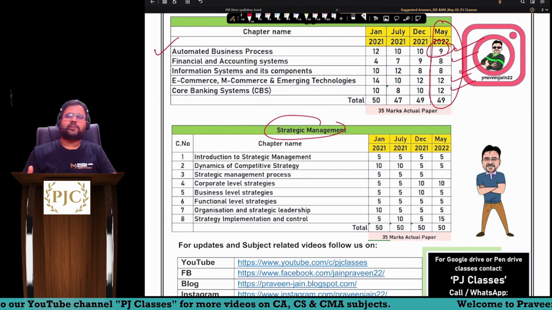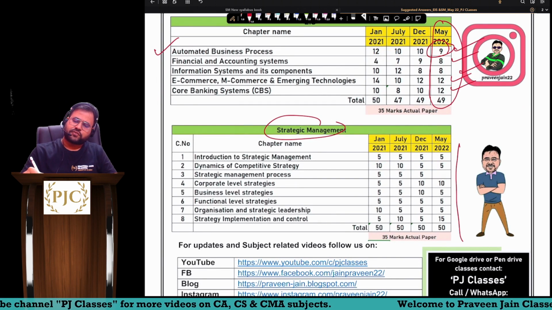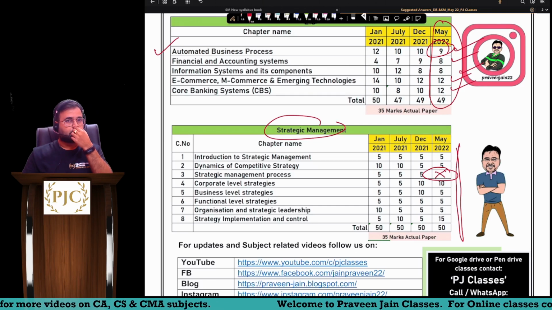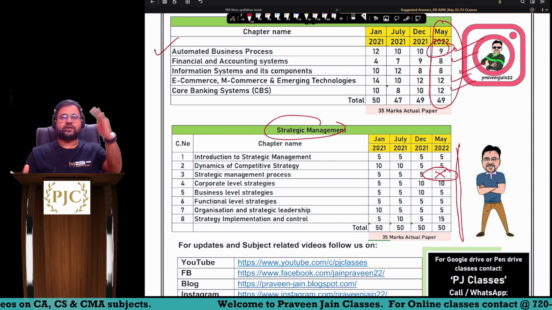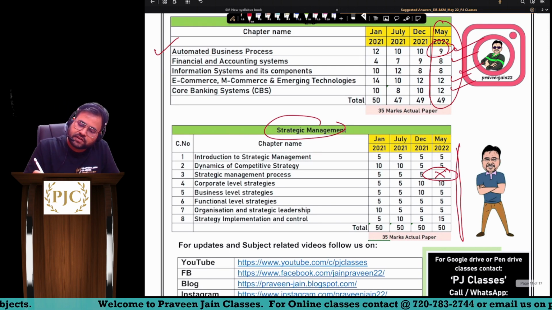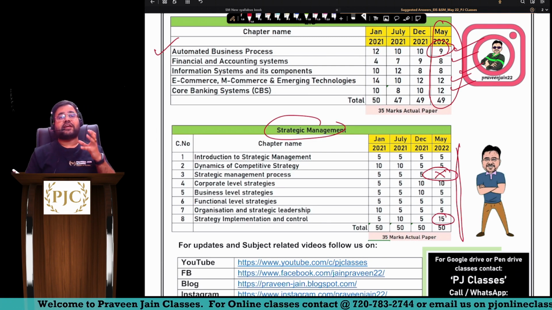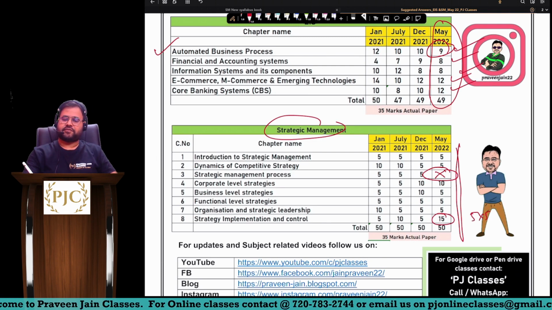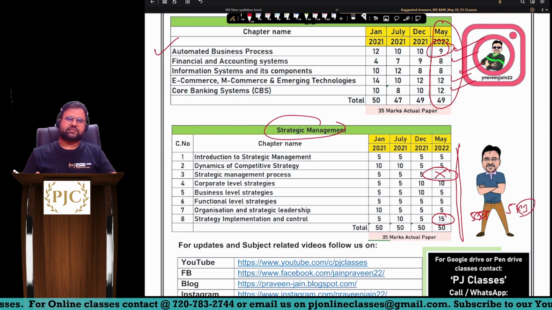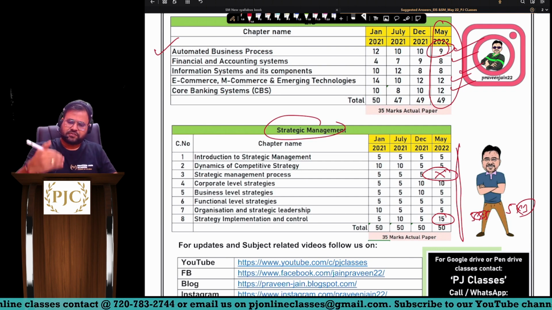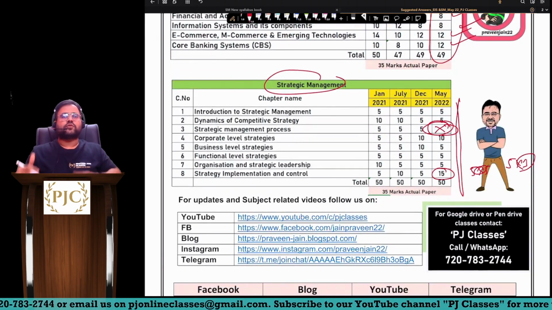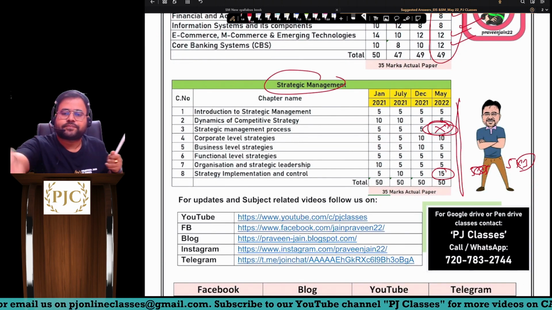In strategic management, there are 8 chapters, sir. You can find questions were tested from all the chapters excluding chapter number 3, the vision, mission, goals, objectives chapter. Except that chapter, it was tested from everything. But for the first time in any attempt, chapter number 8 came for 15 marks, 5 into 3. Three questions of 5 marks were asked from this particular chapter, which was a bit surprising. Instead, they should have asked one question from the other part, but it's okay, that is understandable. So this was your paper pattern also, sir.